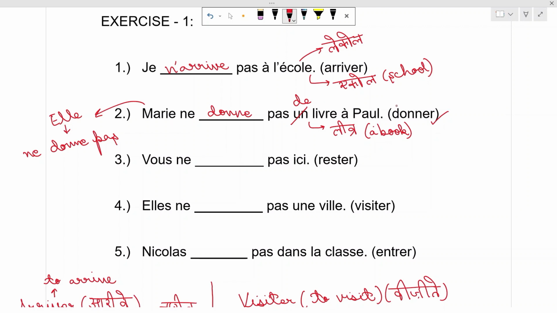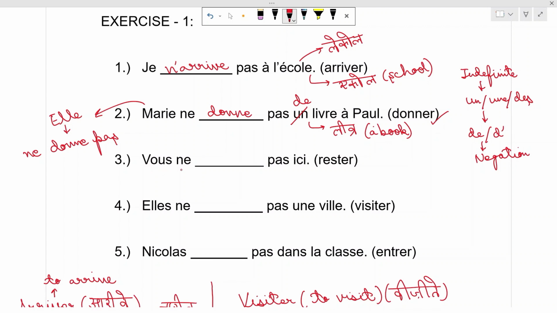We have already done the rule of negation that indefinite articles a, un, they change to de or d' apostrophe in negation. So Marie does not give a book to Paul.